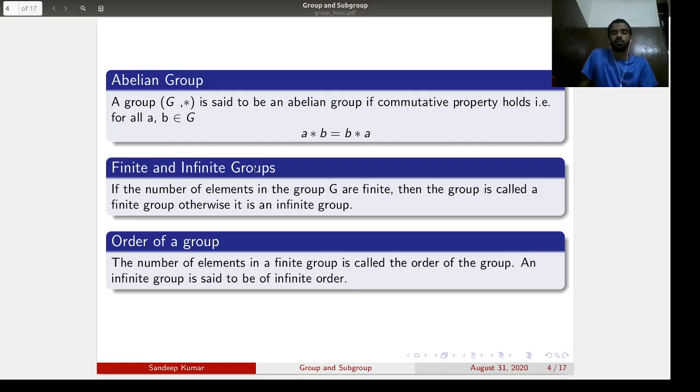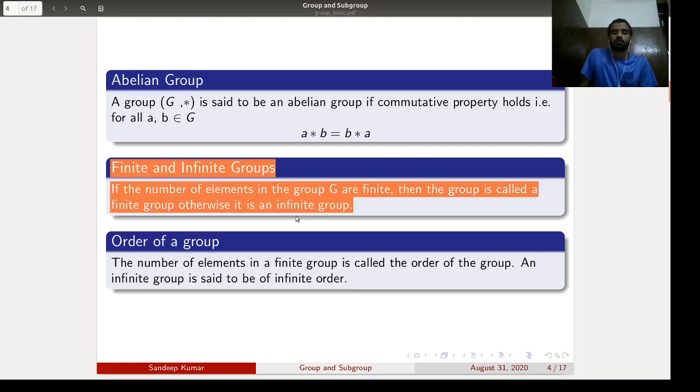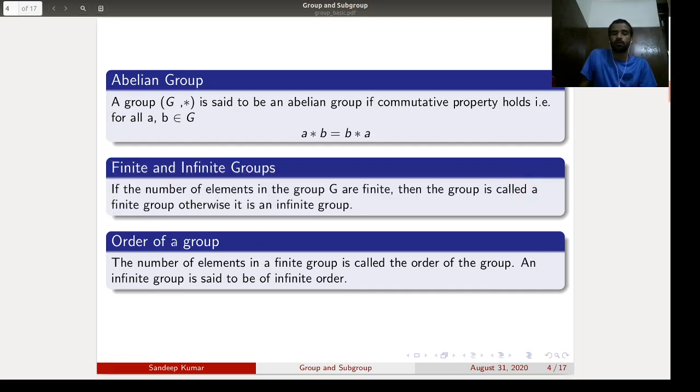The next definition is finite and infinite group. What is a finite group? What is an infinite group? If the number of elements in the group G is finite, then the group is called a finite group. Otherwise, it is an infinite group. What is the order of a group? The number of elements in a finite group is called the order of the group. An infinite group is said to be of infinite order.